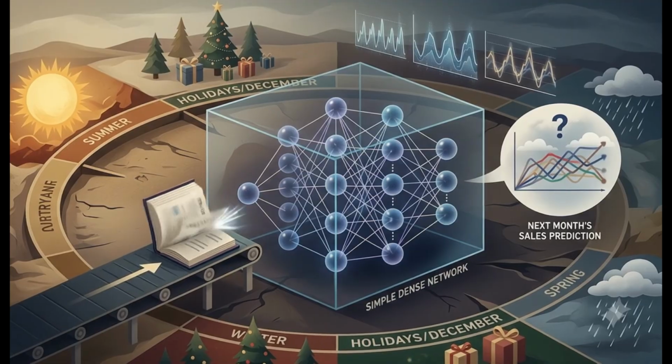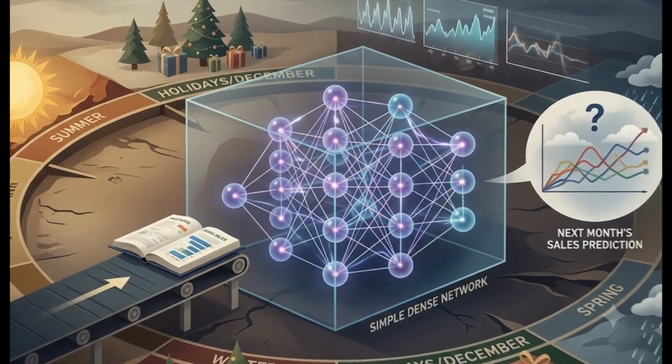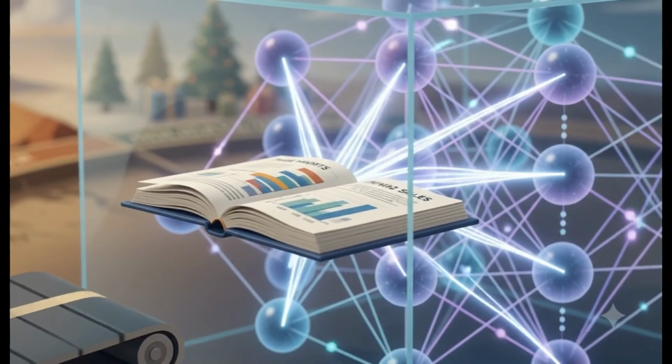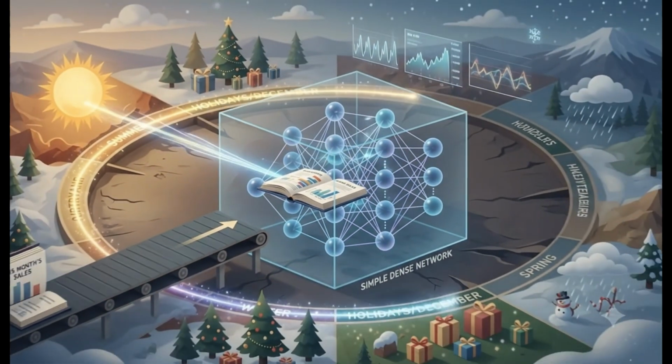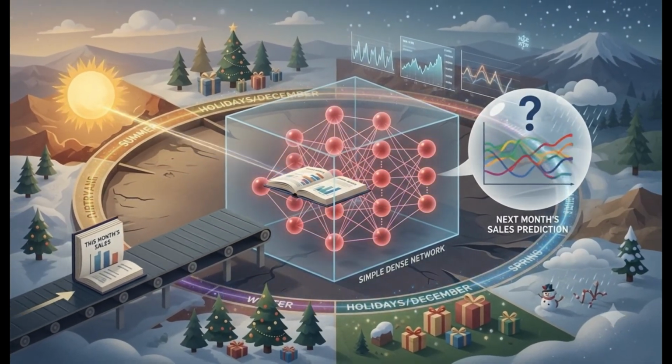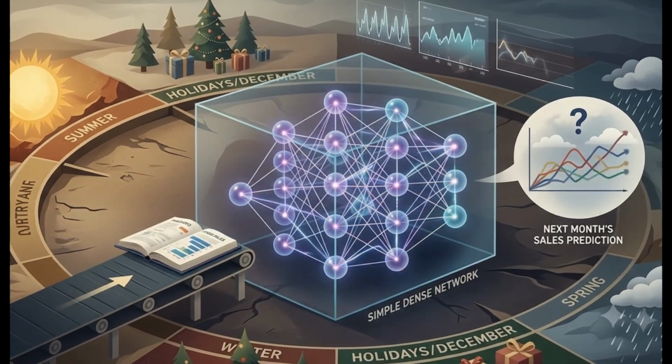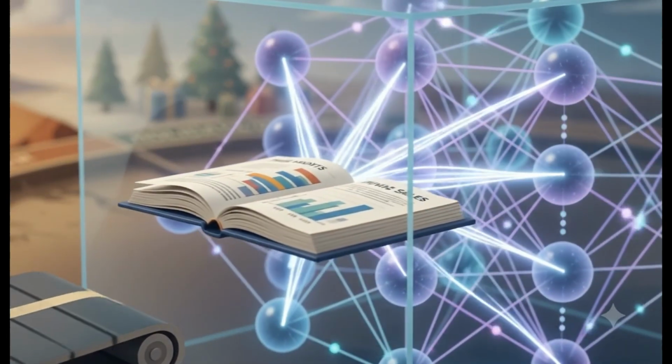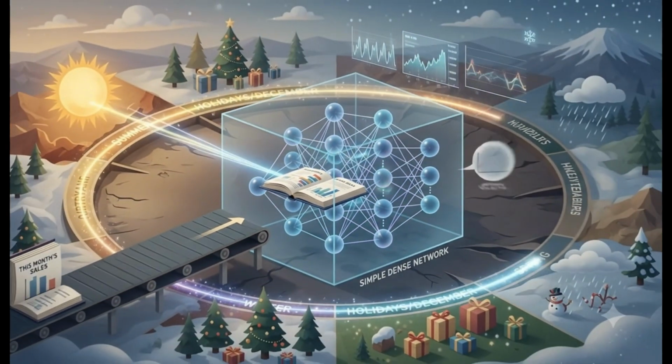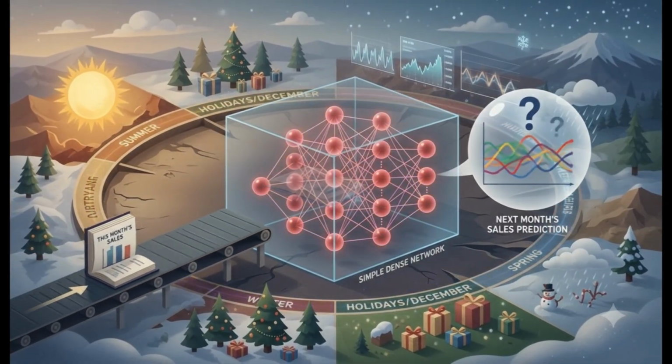Sales data is often seasonal. Maybe December is always higher because of holidays. Maybe summer is always lower. Maybe there is a yearly pattern. If the network only sees the current month, it cannot discover those patterns. So the next idea is to give it more history. Instead of 1 month, we give it the last 3 months, or the last 6 months.